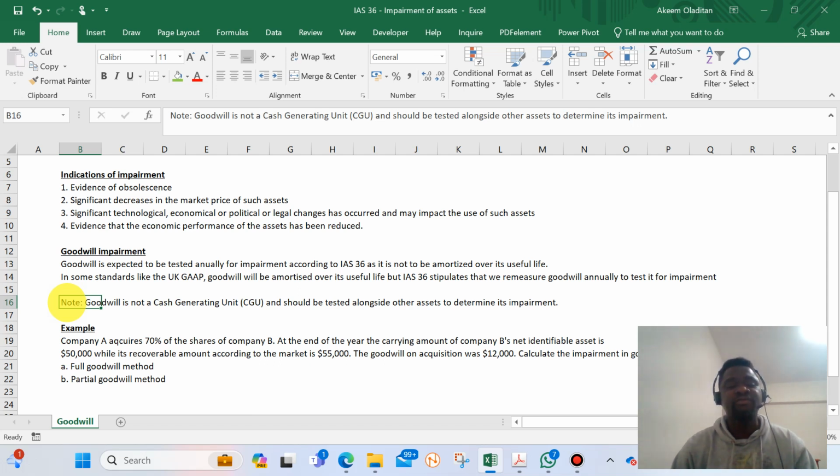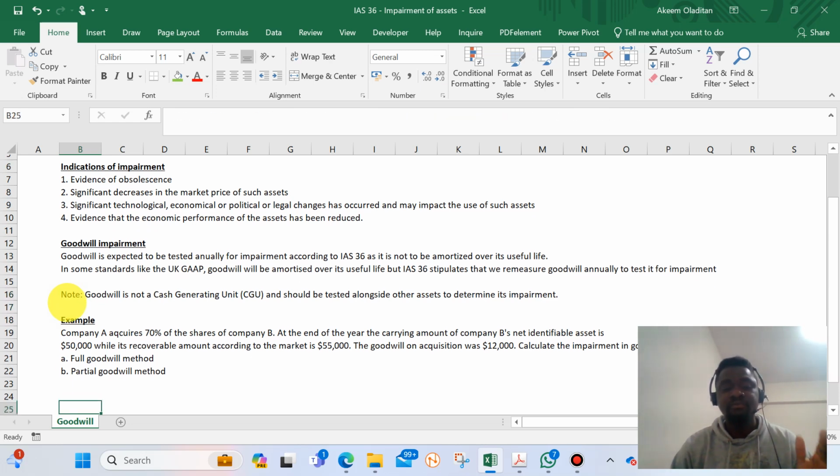So say you have a goodwill of $10,000 in the books and you tested for impairment and the impairment value shows $5,000, it means $5,000 will be allocated to goodwill in full because the value of the goodwill in the books is still more than the $5,000. But assuming $10,000 is the value of the goodwill, and the impairment value now shows $20,000, then it means you write off the goodwill in full. The balance of $10,000 will now be allocated to the other classes of the asset on a pro rata basis.